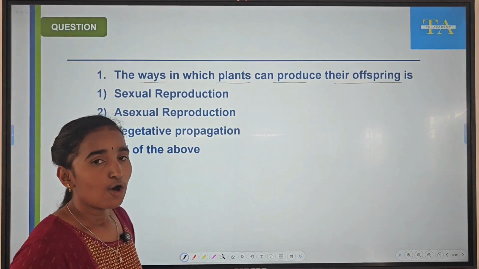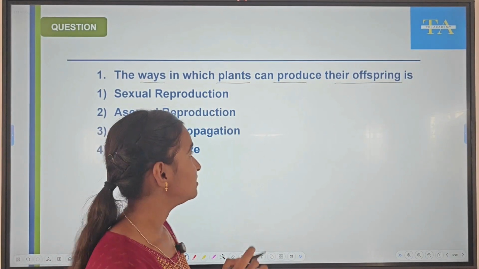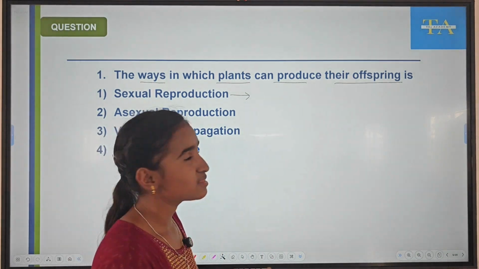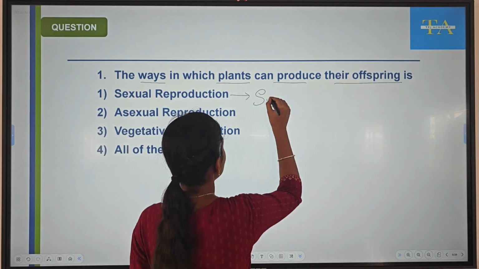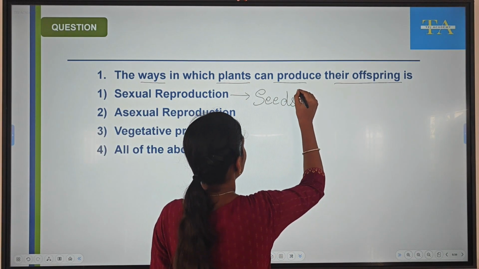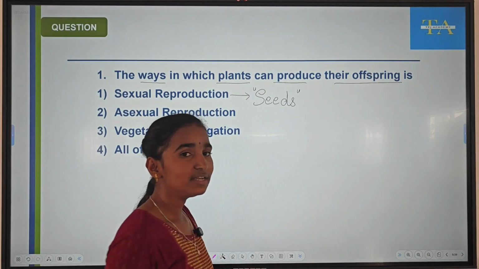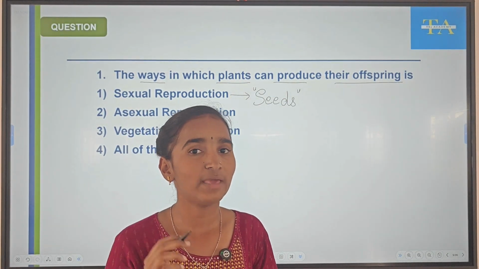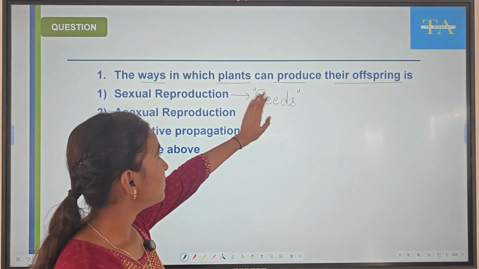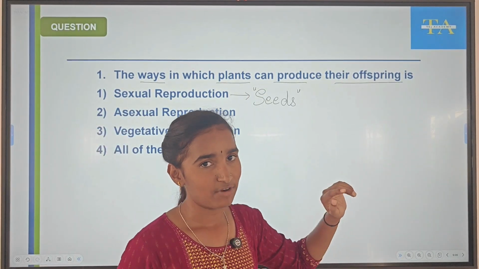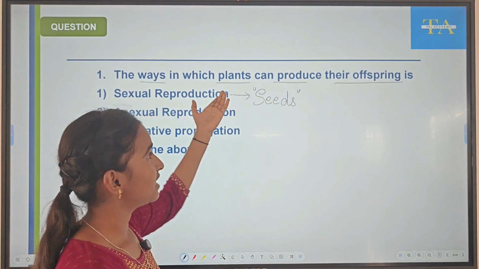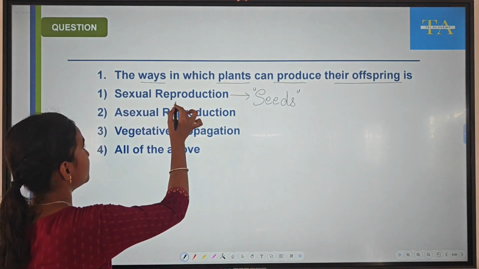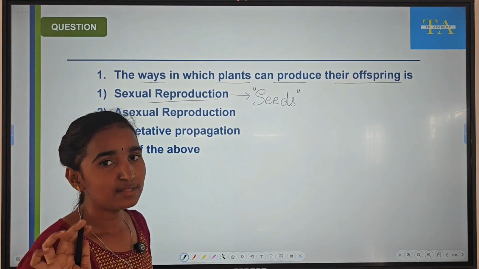Sexual reproduction. What is sexual reproduction? It is the process of producing new plants by seeds. These seeds are formed after fertilization. Fertilization is the fusion of male and female gametes. After fertilization, seeds are developed through which plants can produce their offspring. So, sexual reproduction takes place in plants.